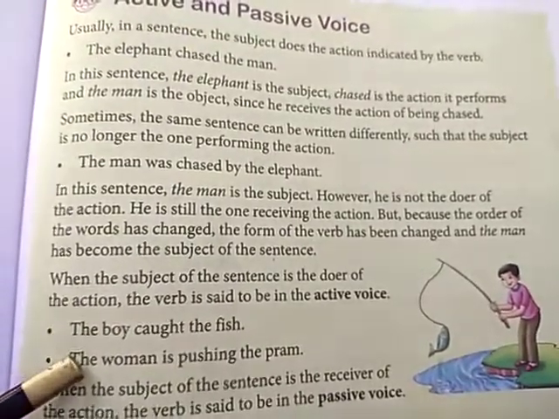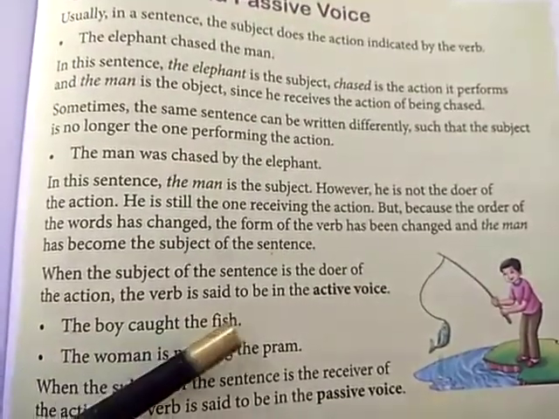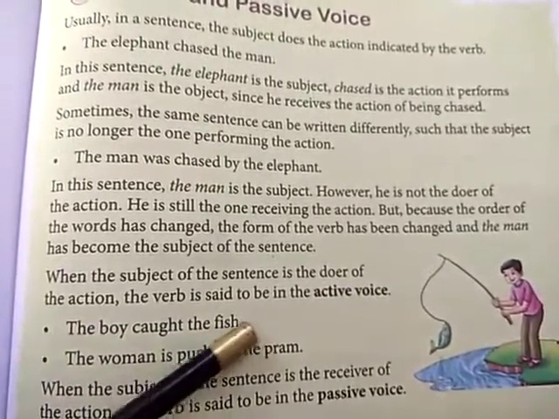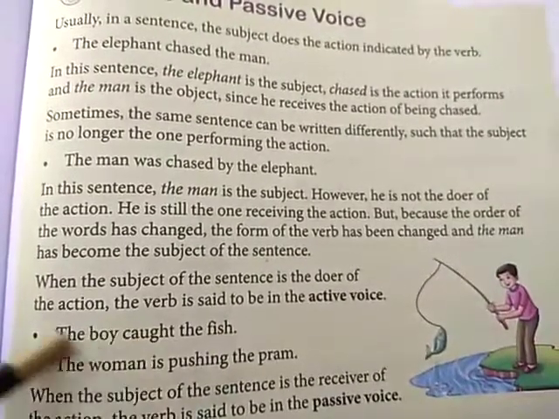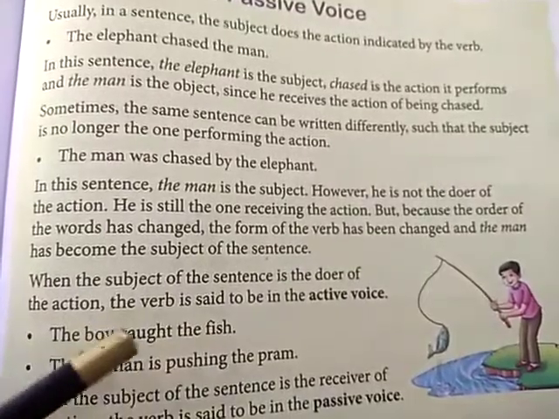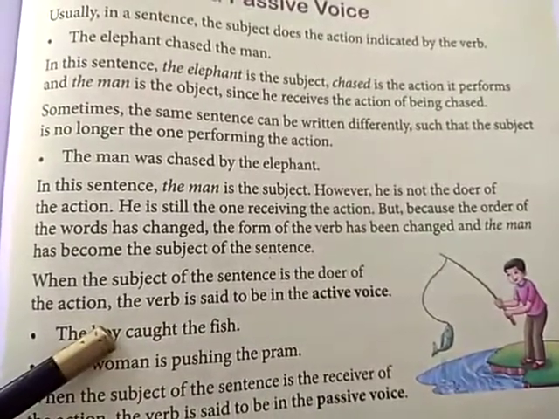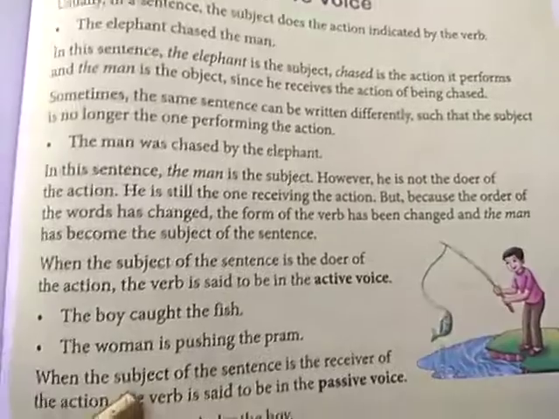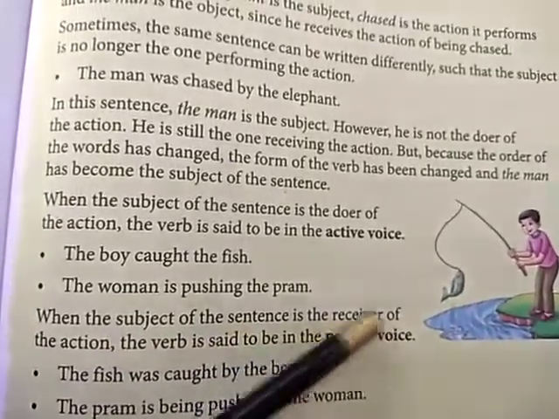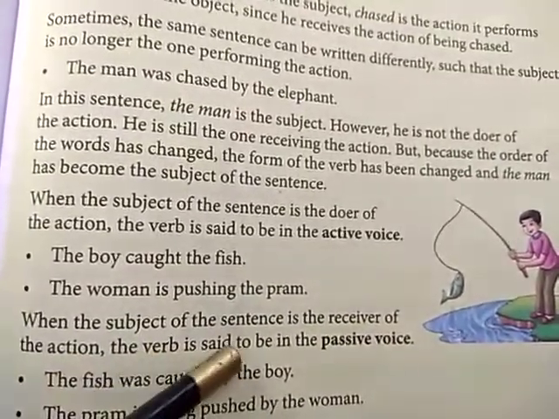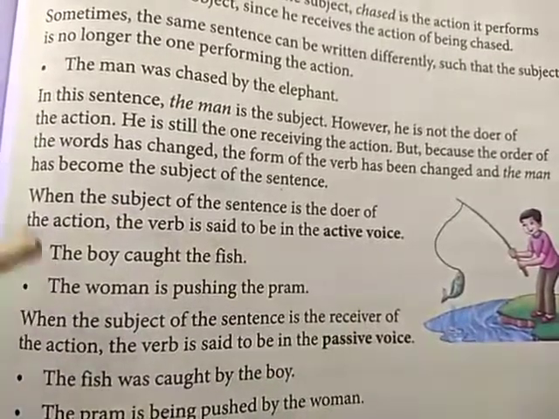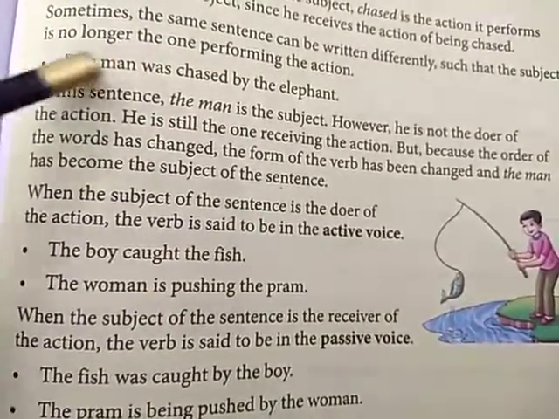And then, for example, the boy caught the fish. So the boy is the subject, fish is the object. So the boy is performing an action on the fish by catching the fish. Clear? And now, when the subject of the sentence is the receiver of the action, the verb is said to be in passive voice. So here the man is the subject, right?